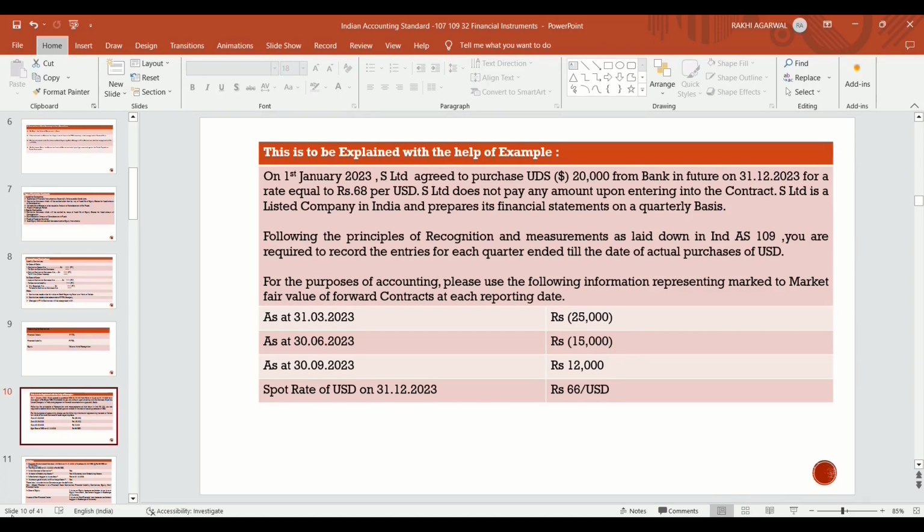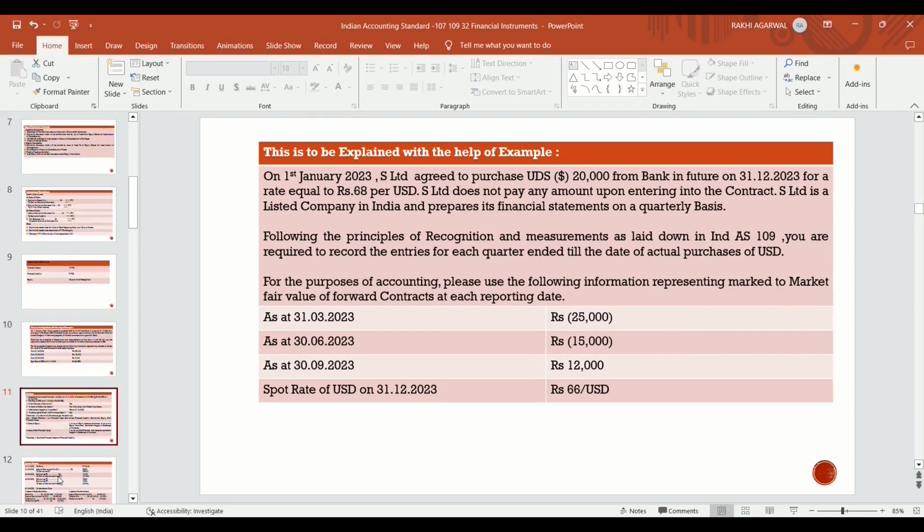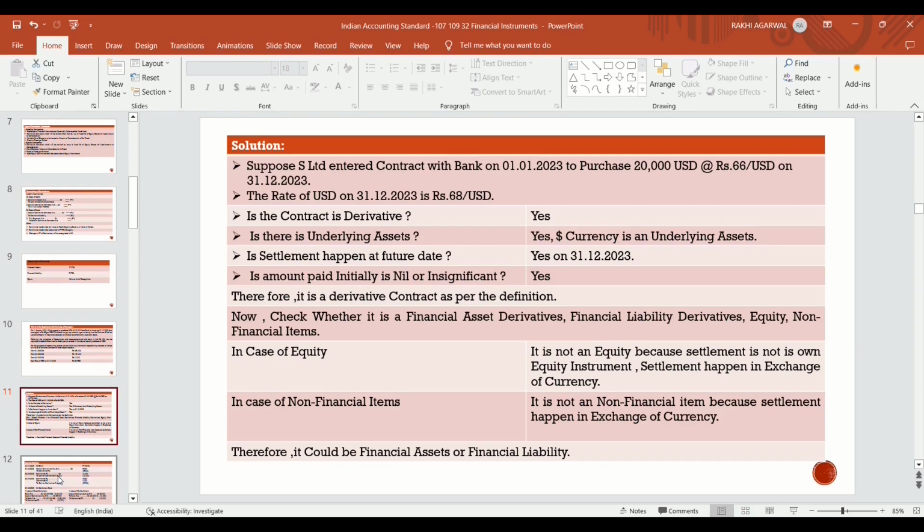On the initial date when the contract is prepared, the dollar is rupees 68 per USD, but the spot rate on 31st December 2023 becomes rupees 66 per USD. Now how will we recognize these changes in currency in the financials?